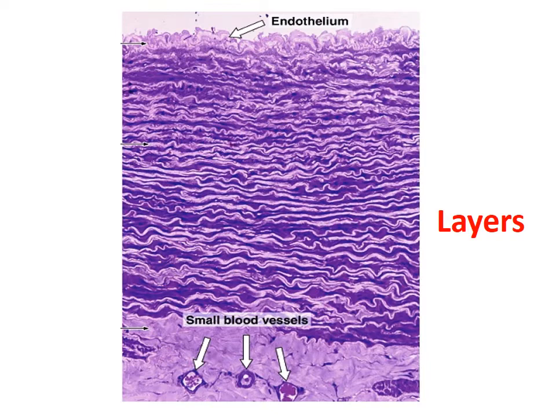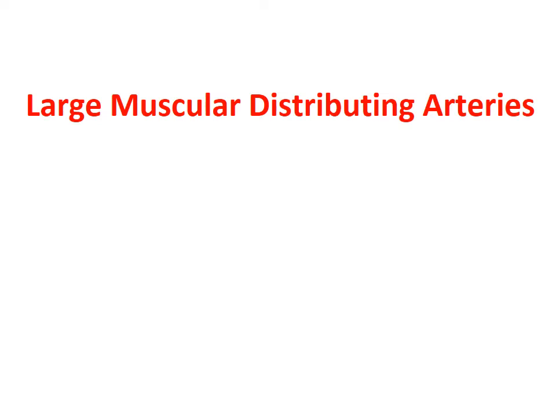Because the large vessels have elastic tissue predominance, they are known as large elastic vessels. So this is a very brief description: large vessels have a greater preponderance of elastic element.